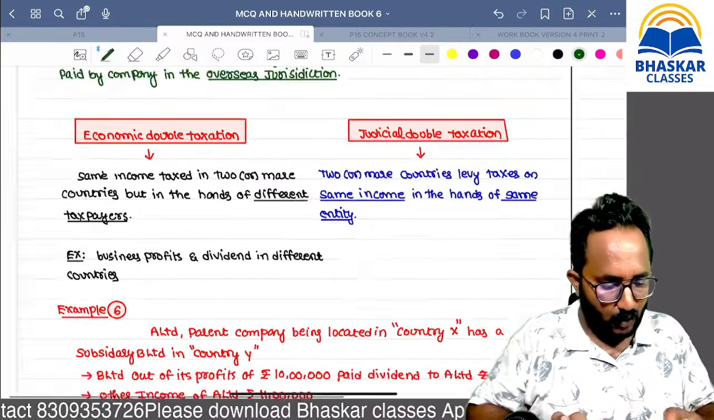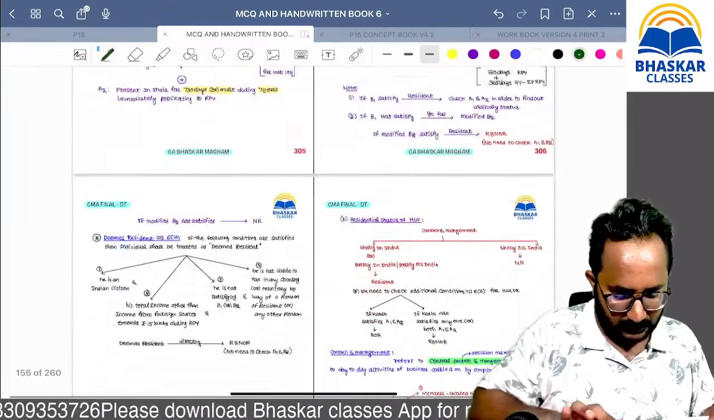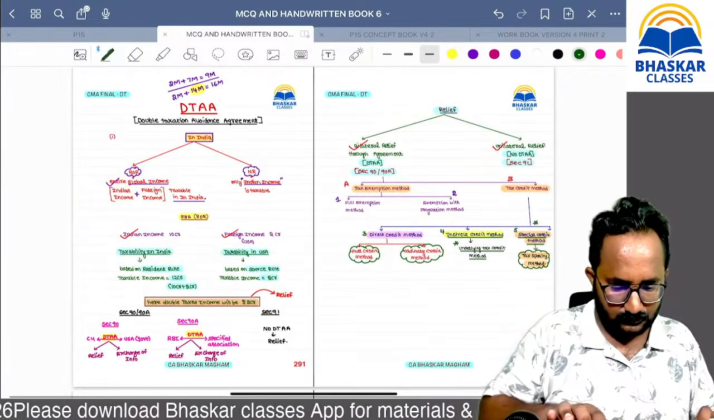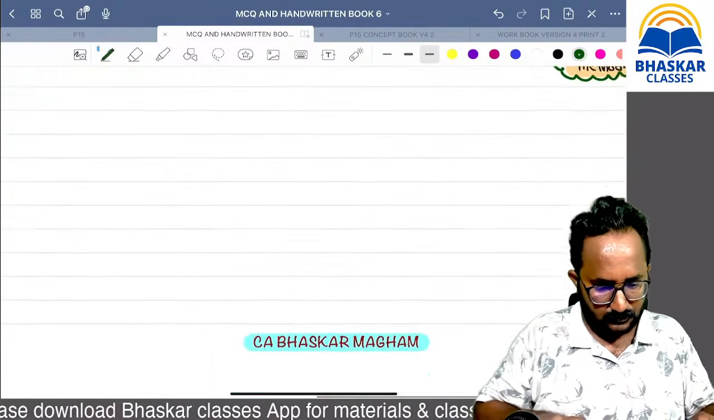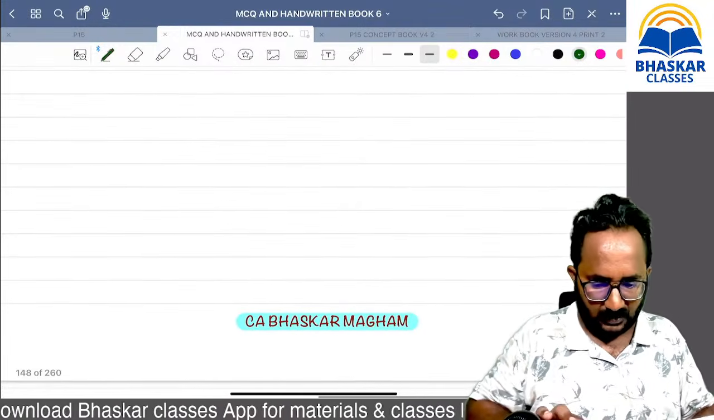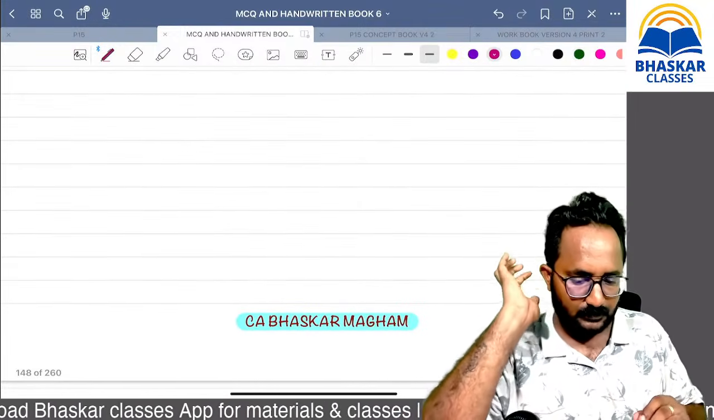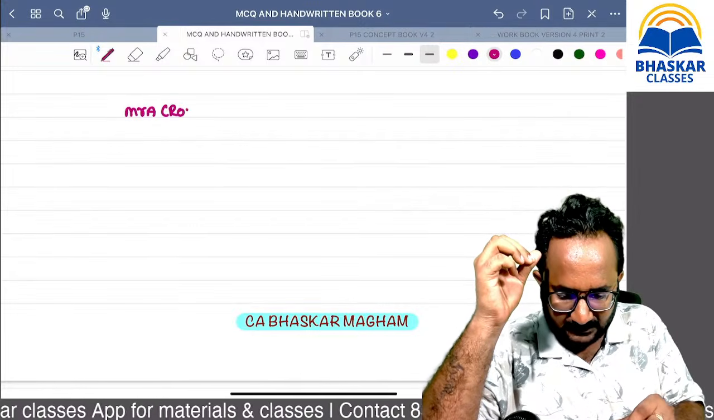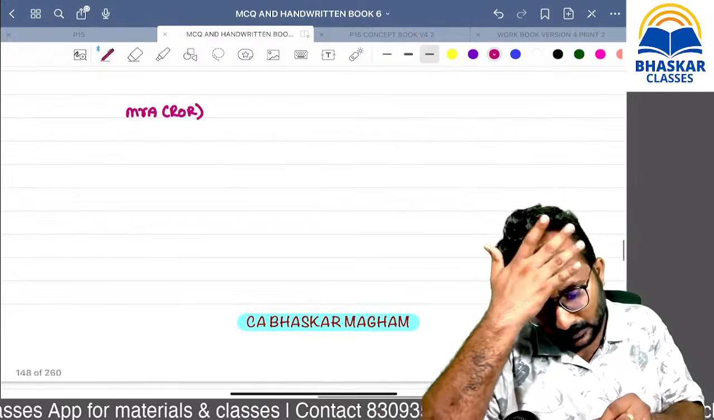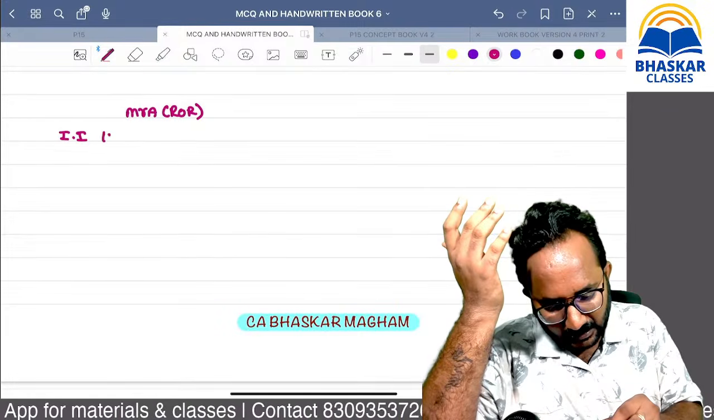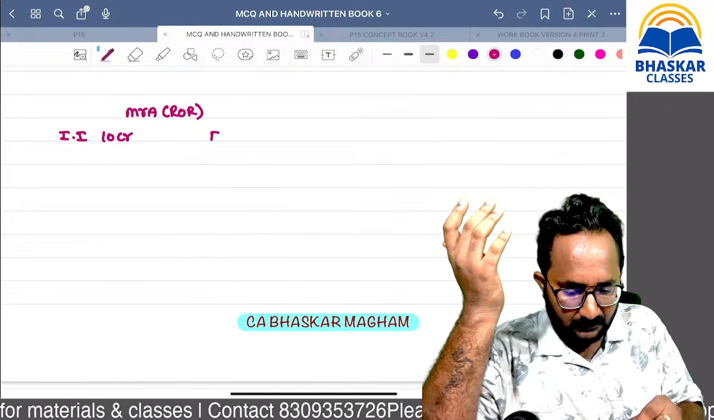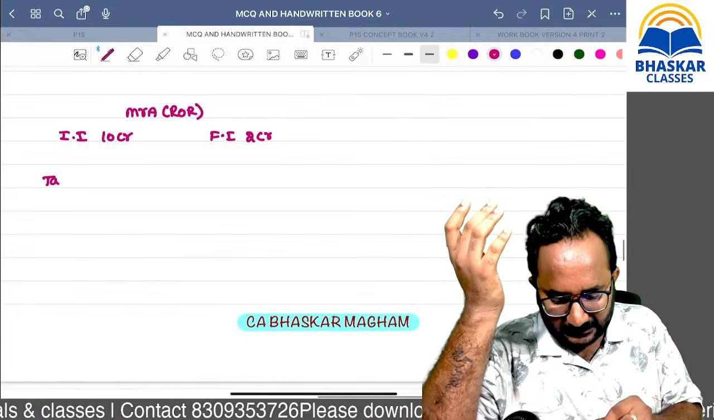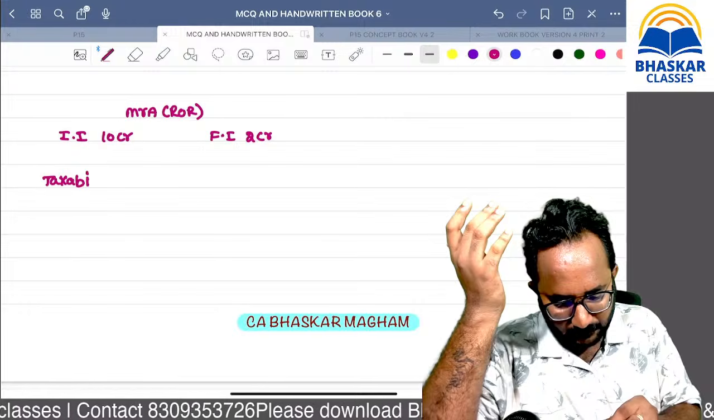Before going to that, the next concept. Before going to the next concept, listen carefully. Mr. A is a resident and ordinarily resident. Same example I am taking. He has Indian income of 10 crore and foreign income of 2 crore. What is the taxability in India?